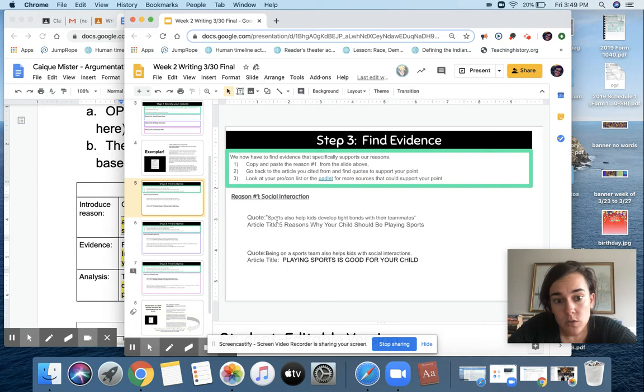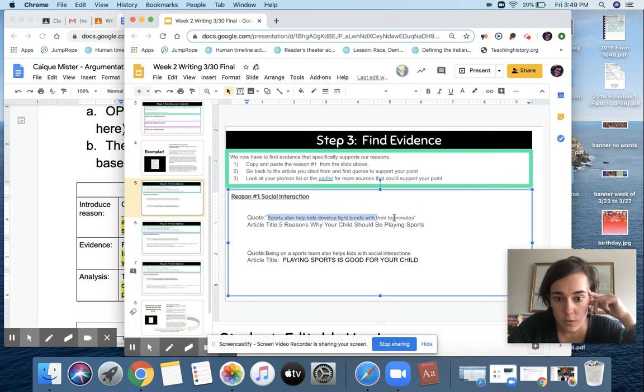So that's what you're trying to prove. What you need to do to choose your evidence is to read first this quote, sports also help kids develop tight bonds with their teammates. And the second quote, which says, being on a sports team also helps with kids with social interactions.